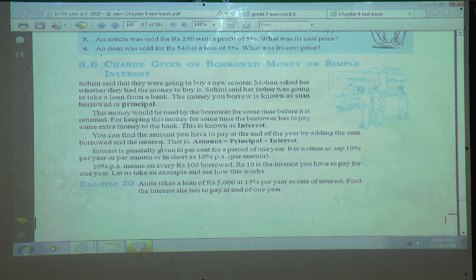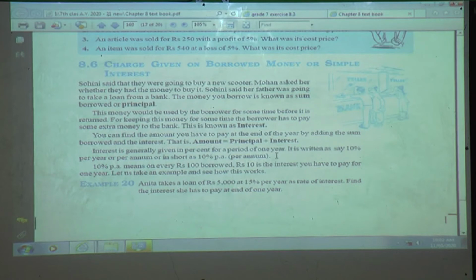So what will be the formula for this? The amount you are going to pay to the bank is: amount is equal to principal plus interest. Principal is nothing but the amount you borrowed from the bank, and interest is charged by the bank, that is the extra money you are paying to the bank when you borrow money from the bank. So interest is generally given in a percent for a period of 1 year.